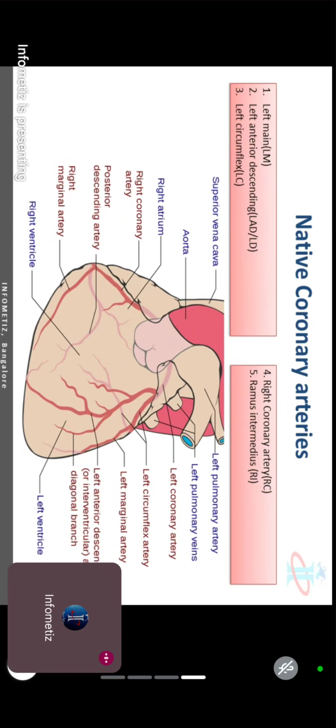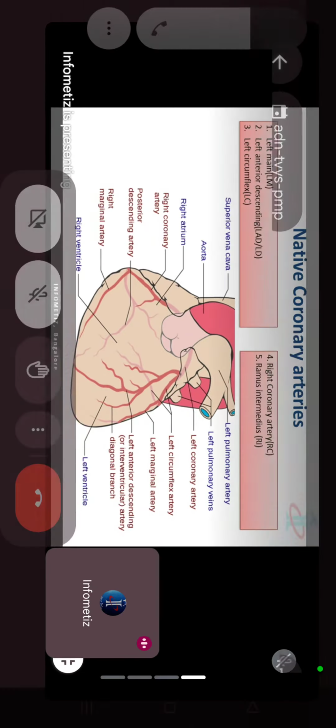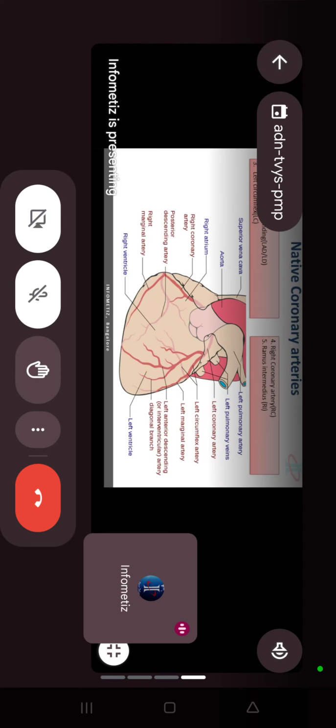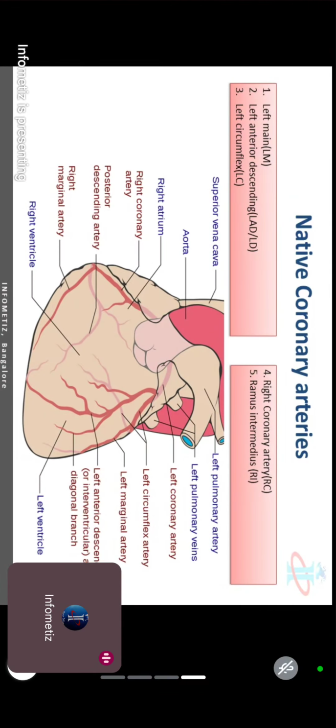True, right? There are 5 arteries we need. It's not like 3 is also good, or 4 is also good. No. All five, because 3 on the left and 2 on the right are giving blood to different parts of the heart. It's not like one will give blood and it will circulate to every muscle. They are giving blood to different parts of the heart. So if any artery is blocked, what will happen?